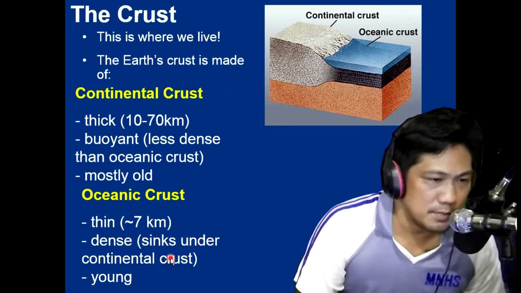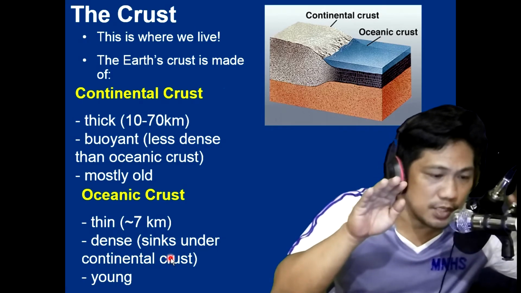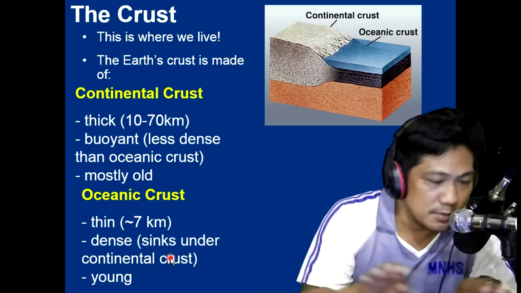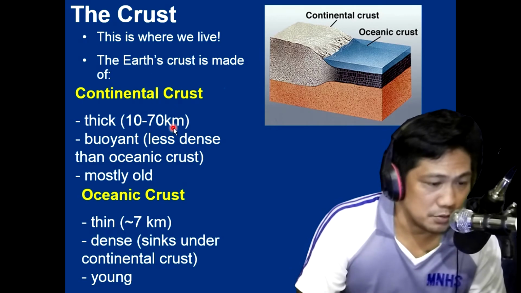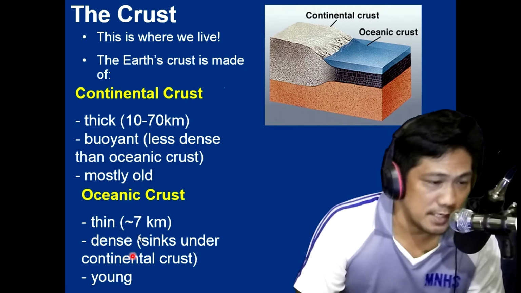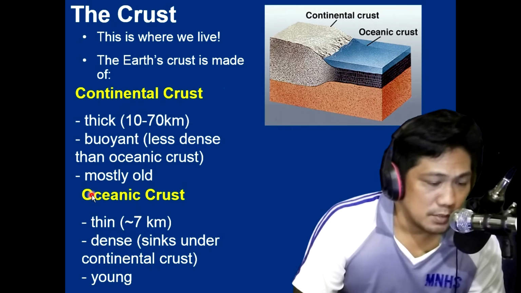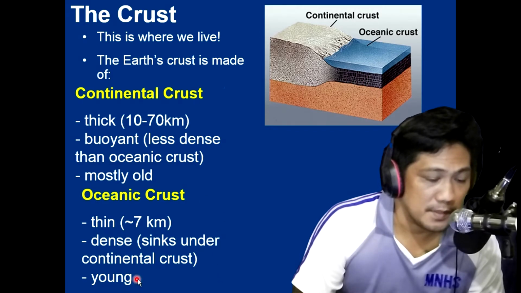So, if mahitabo nga mag-meet si continental crust ug si oceanic crust, definitely si continental crust will float and the oceanic crust tends to go downward, and most of the formations under this oceanic crust are very young.